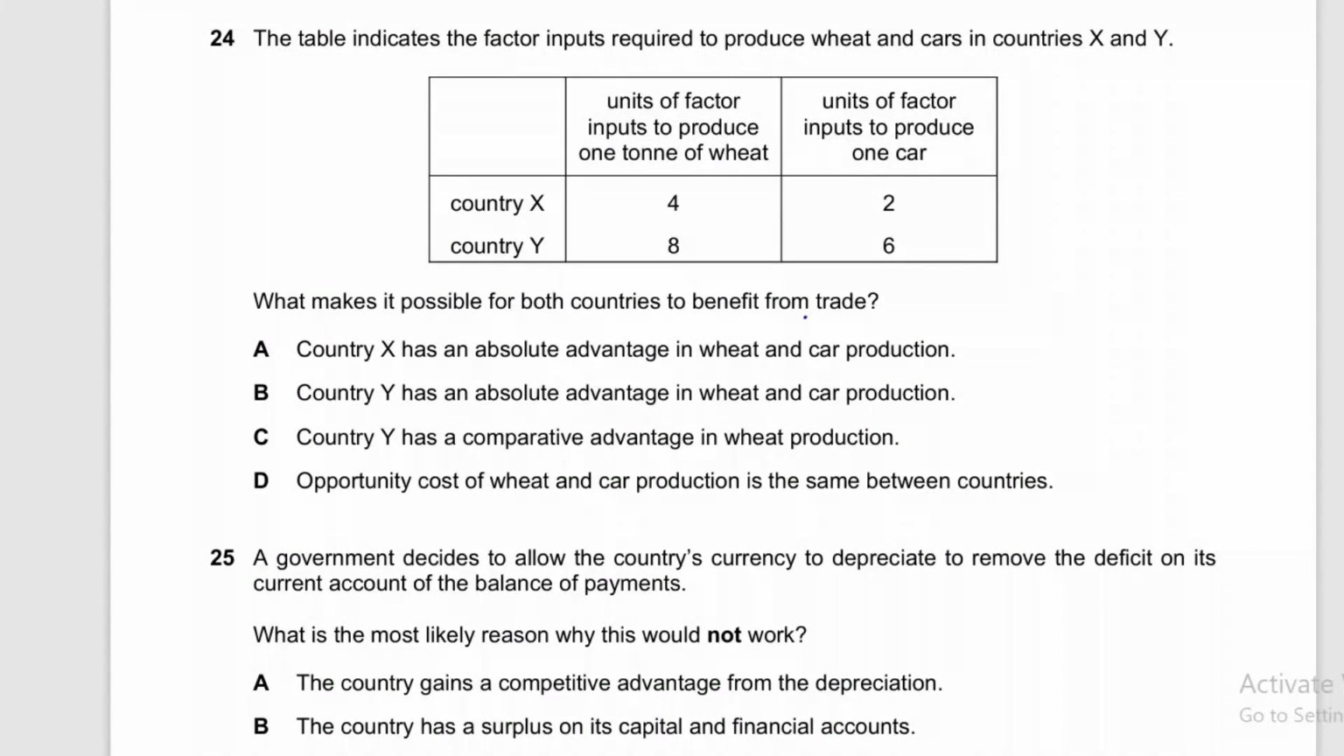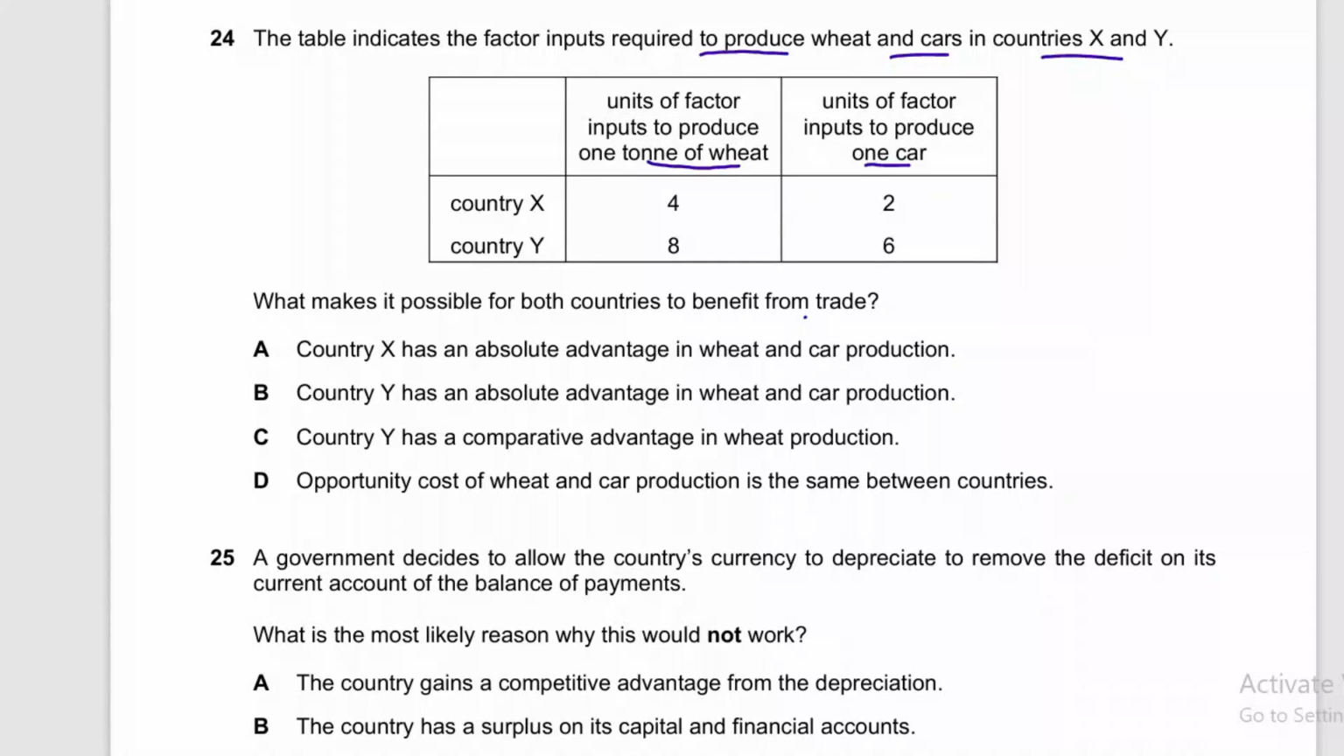Okay, so question number 24 says the table indicates the factor inputs required to produce wheat and cars in country X and Y. So read the question carefully, stop the video and then listen to the logic. These are amounts of inputs required to produce 1 ton of wheat and 1 car, right? These are not units of cars, these are units of resources. To produce 1 ton of wheat, country X requires 4 units of input and country Y requires 8 units of input.